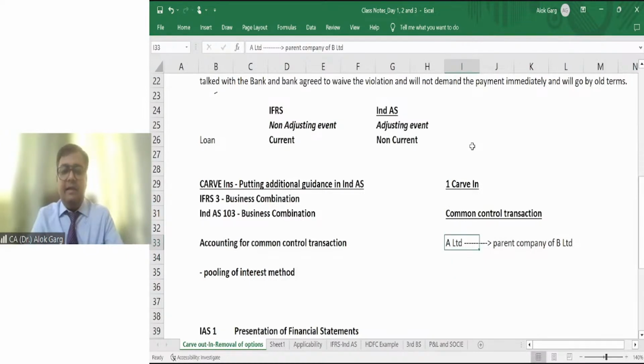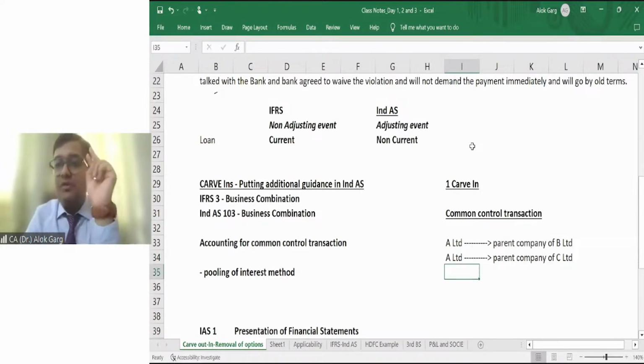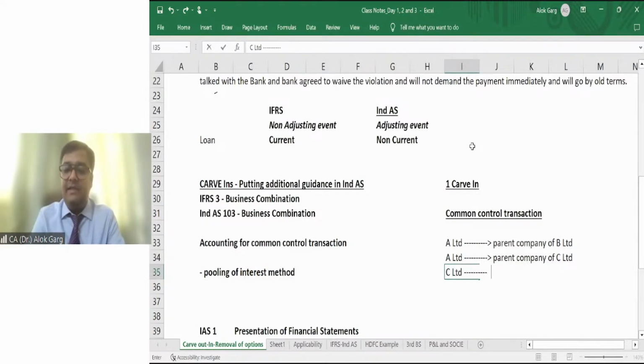And A Limited is also the parent company of C Limited. A Limited has two subsidiaries, B Limited and C Limited. Now C Limited is the parent company of D Limited, right?